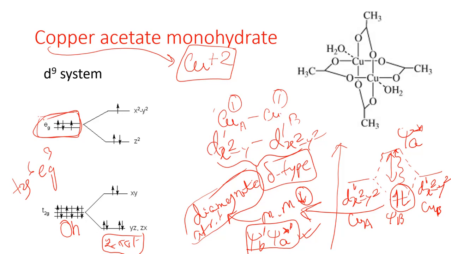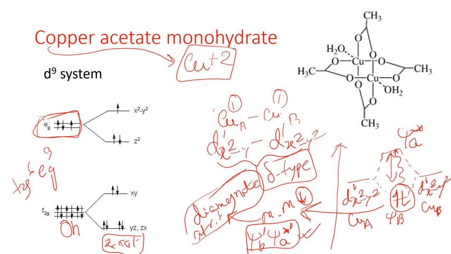As it is Jahn-Teller unstable, it would give Z out case or Z in case. Means it would give the Jahn-Teller distortion, but Z out is the most stable in case of a d9 system, right? Now as Z out is most stable for the d9 system, we have only drawn the Z out case. In this diagram we have already seen that each orbital, dyz, dxz, dxy and dz square, is completely filled, but the dx square minus y square has only a single electron.